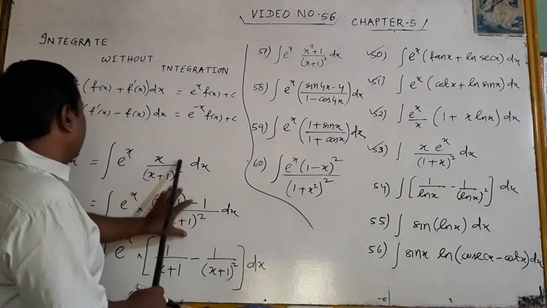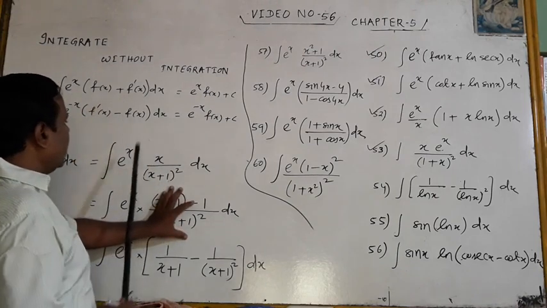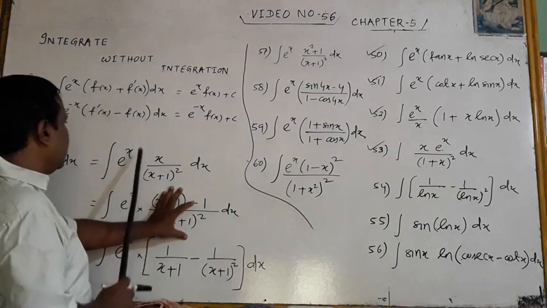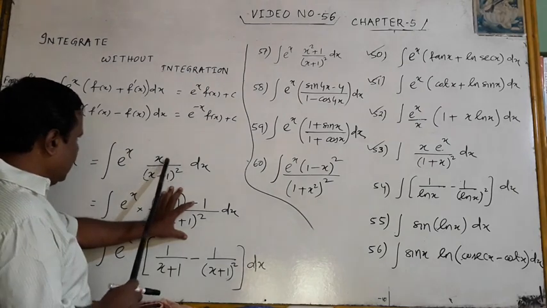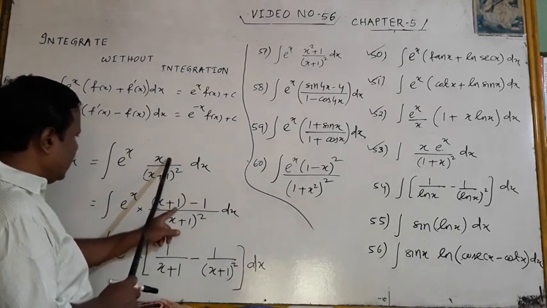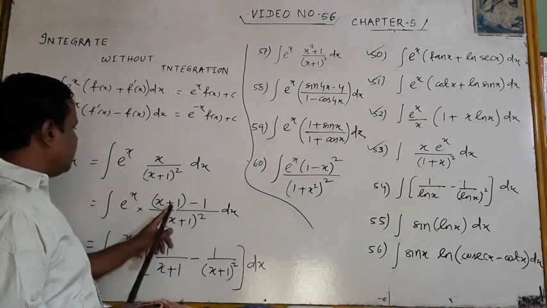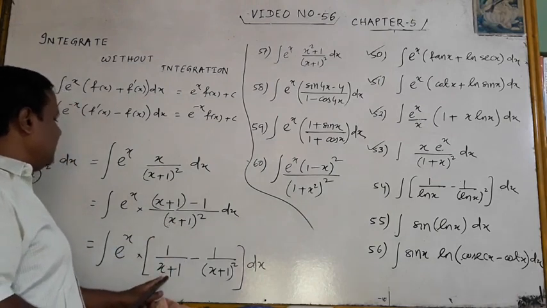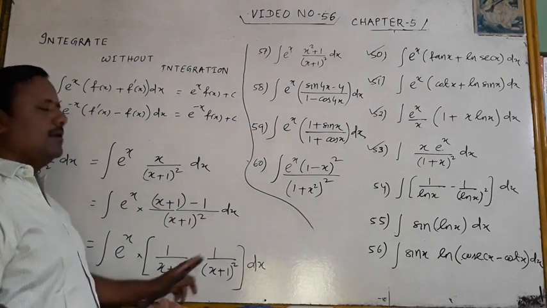But according to my formula, you have to separate it in two parts. So for this, what you have to do? Look at the numerator, look at the denominator. In the numerator, you can do this: x plus 1 minus 1. Now you can separate it: (x + 1) by (x + 1) square, it is 1 by x plus 1, and it is minus 1 by (x + 1) square.